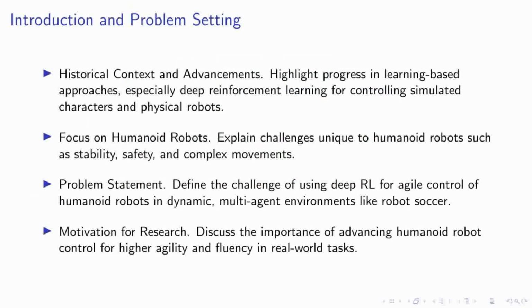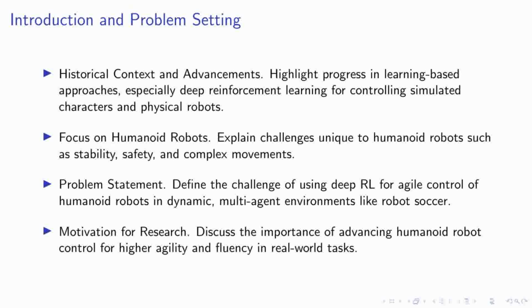As we delve into the realm of embodied intelligence, it's crucial to acknowledge the significant strides made through learning-based approaches, particularly deep reinforcement learning. This technology has not only revolutionized the control of simulated characters, but has also made substantial inroads into the physical manipulation of robots, showcasing capabilities that range from robust locomotion to complex interactive behaviors.